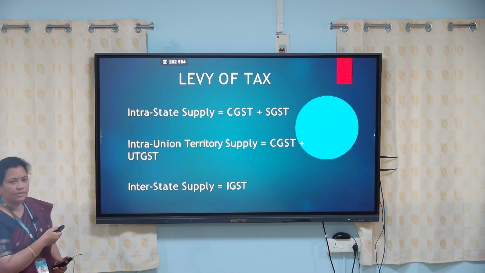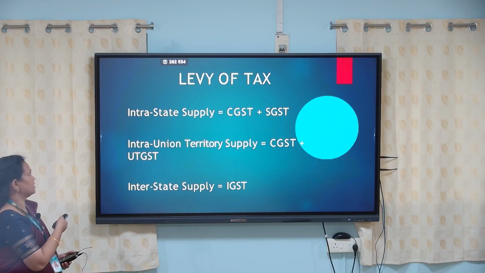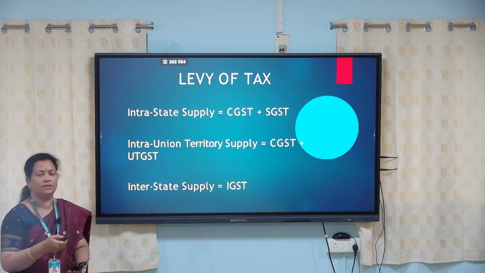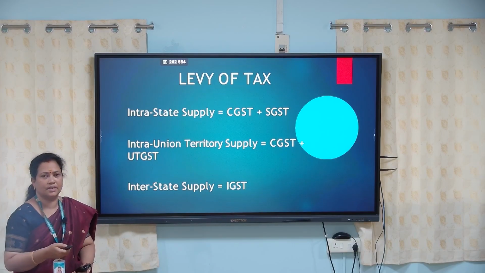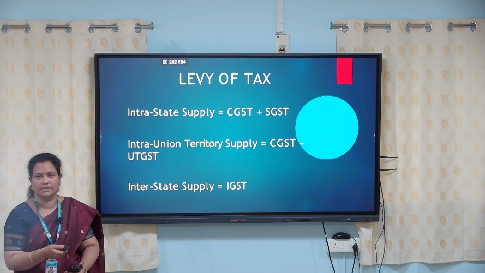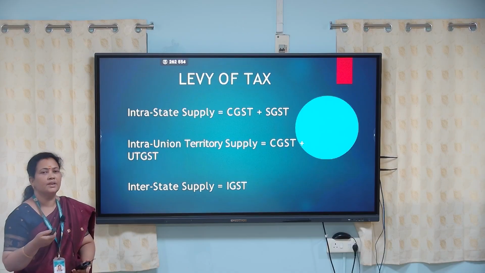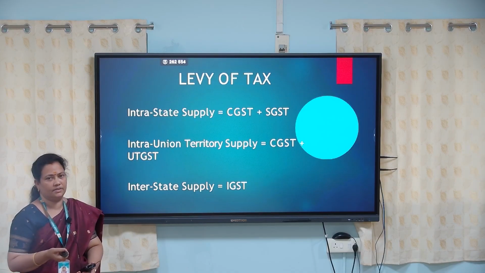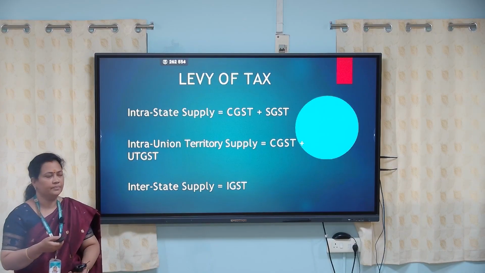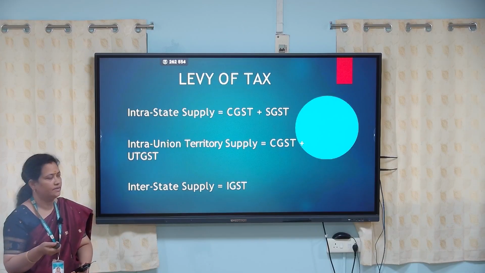So coming to the levy of tax. So how taxes are levied in GST? So intrastate supply. If the supply of goods and services are within the state, so the taxes that are applicable are, one is the CGST and the other one is the SGST, Central Goods and Services Tax, and also the State Goods and Services Tax. Likewise, for intra-union territory supply, the taxes that are applicable are CGST and UTGST.